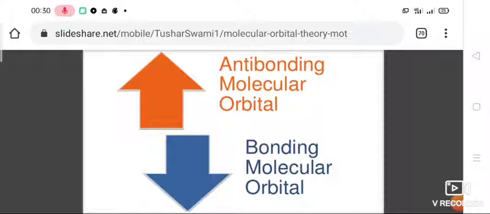The next one is the antibonding molecular orbital. What is an antibonding molecular orbital? A molecular orbital obtained by subtraction overlap of two atomic orbitals is known as an antibonding molecular orbital. In bonding molecular orbitals, the lobes of the atomic orbitals overlap with the same sign; in antibonding molecular orbitals, they overlap with opposite sign.